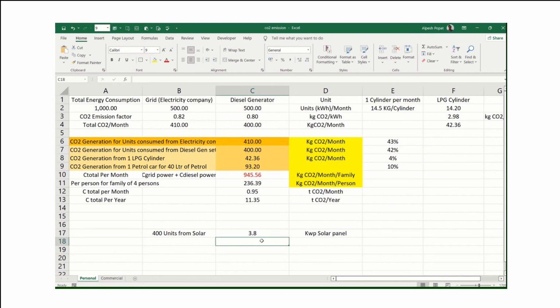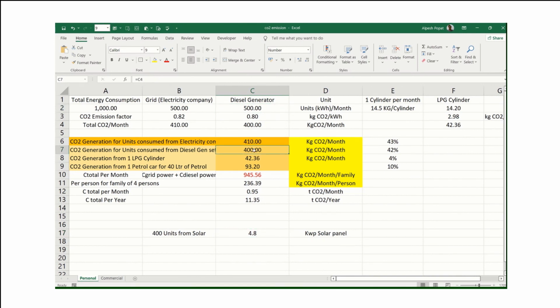Once you install a 4 kilowatt solar panel, you will be able to generate the 400 units from the solar panel. Let me just check, our requirement is not 400, our requirement is 500. So we require a 4.8 kilowatt solar panel. Once we install a 4.8 kilowatt solar panel, whatever 500 units I'm getting from the generator, now I'm going to get from solar.